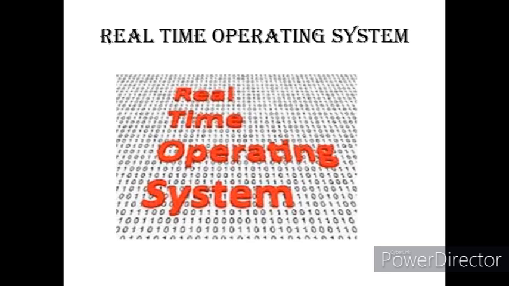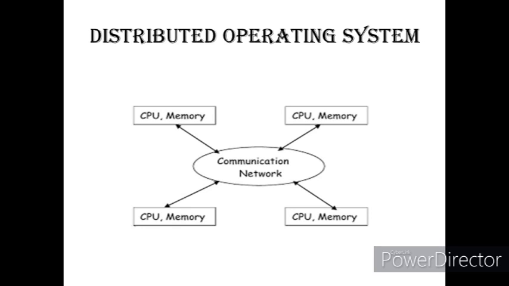This operating system is commonly used in robotics, cameras, multimedia animations that need real-time results. Next is distributed operating system. It uses many processors located in different machines to provide very fast computation to its users.